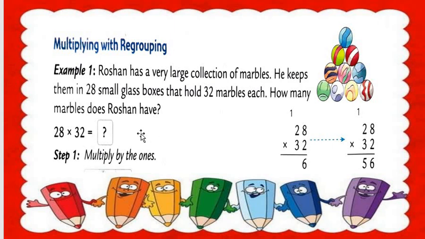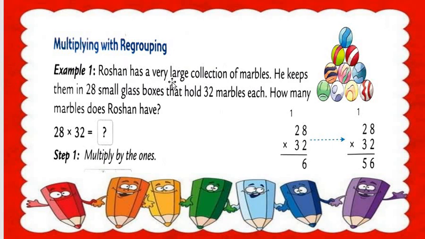Now we move on. Multiply with regrouping. The example we have done before was multiply without regrouping, and now multiply with regrouping, example number 1.